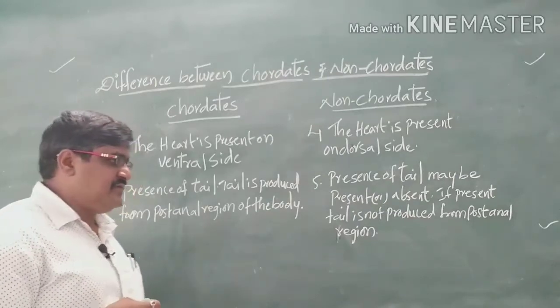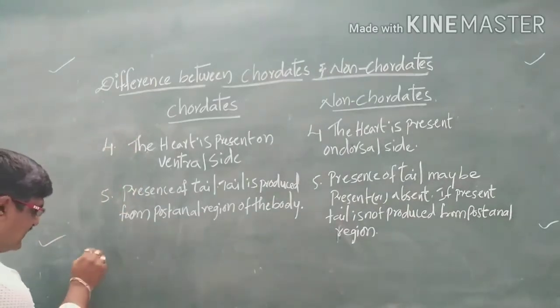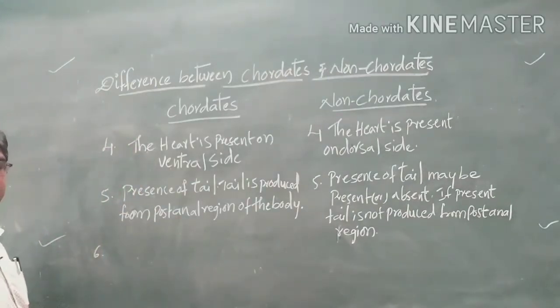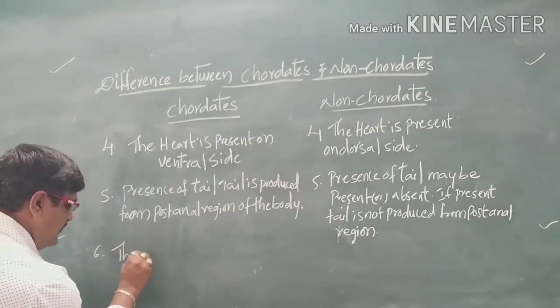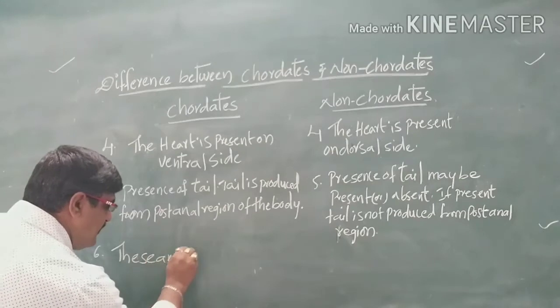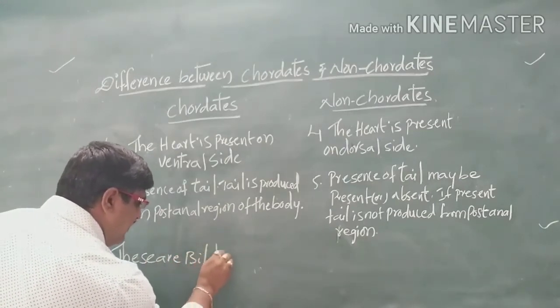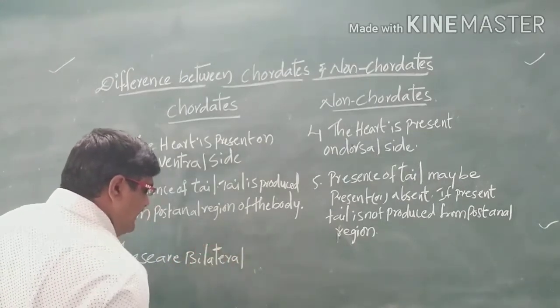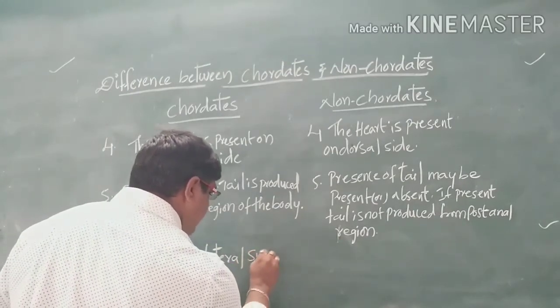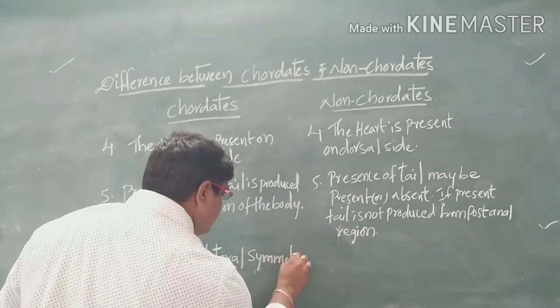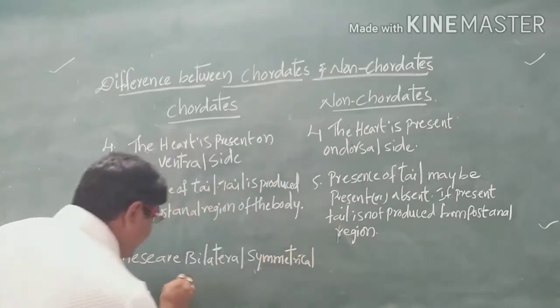Next, the sixth one: these are bilateral symmetrical organisms.